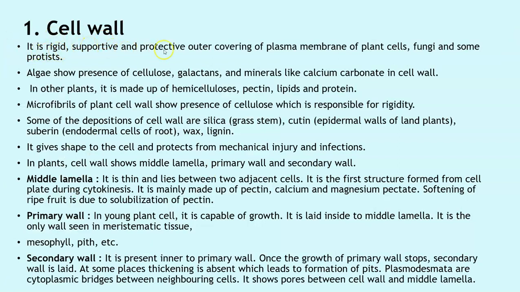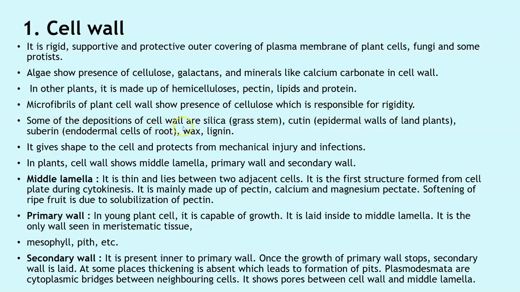It is a rigid, supportive and protective outer covering of the plasma membrane of a plant cell, fungi and some protists. Algae show the presence of cellulose, galactans and minerals like calcium carbonate in the cell wall. In other plants, it is made up of hemicellulose, pectin, lipids and proteins. Microfibrils of the plant cell wall show the presence of cellulose, which is responsible for rigidity.